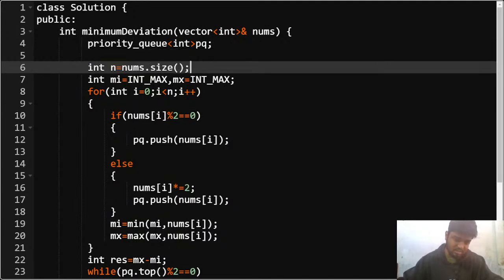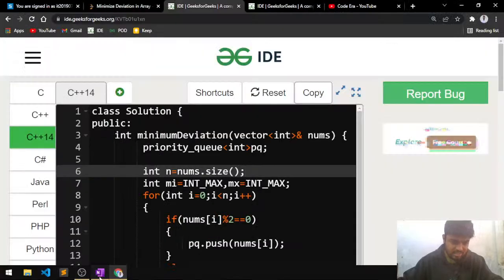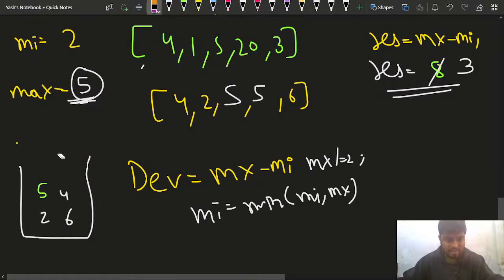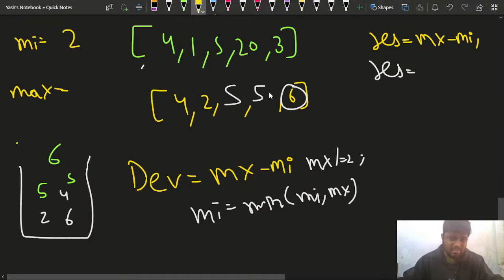Maximum is 6 in this case. Yes, sorry, currently the maximum is 6, right? So what will happen with the 6? Sorry, I just missed it. Since the maximum here is 6, the answer will still be 3, because the maximum is 6. The maximum will be 6, and earlier the result was something, but now the result will become 4, right? Because 6 minus 2 will become 4.